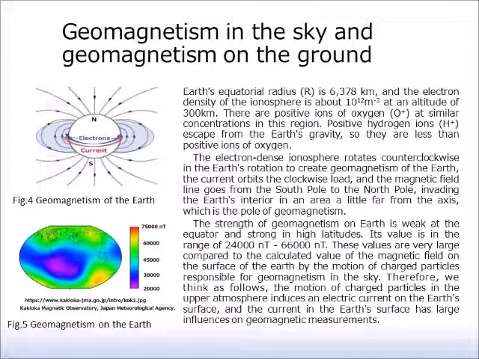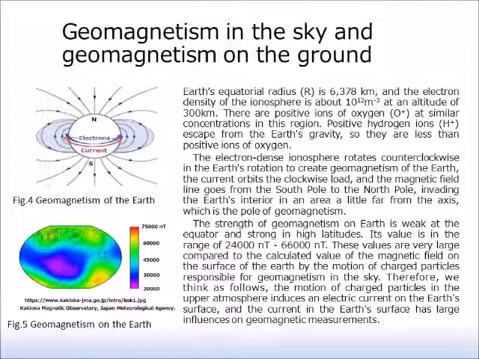The electron-dense ionosphere rotates counterclockwise with the Earth's rotation to create the geomagnetism of the Earth. The current orbits clockwise, and the magnetic field line goes from the South Pole to the North Pole, invading the Earth's interior in an area a little far from the axis, which is the pole of geomagnetism. The strength of geomagnetism on Earth is weak at the equator and strong in high latitudes. Its value is in the range from 24,000 nanotesla to 66,000 nanotesla.